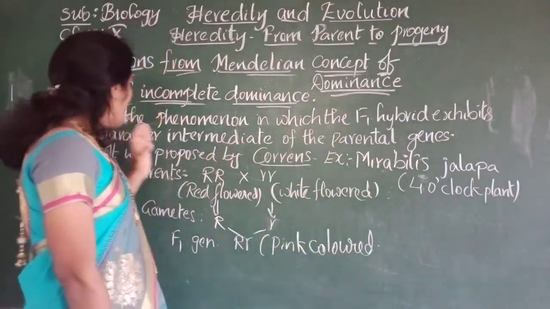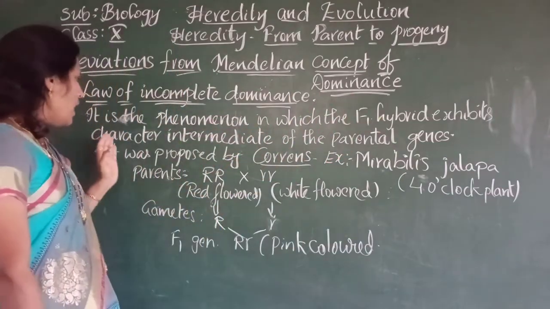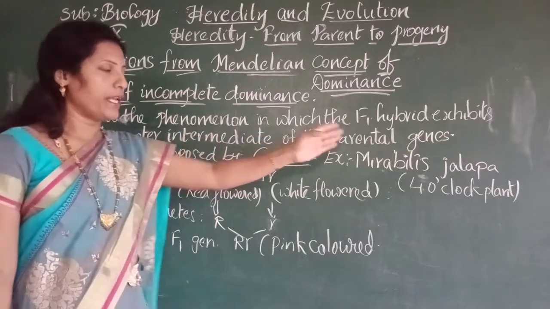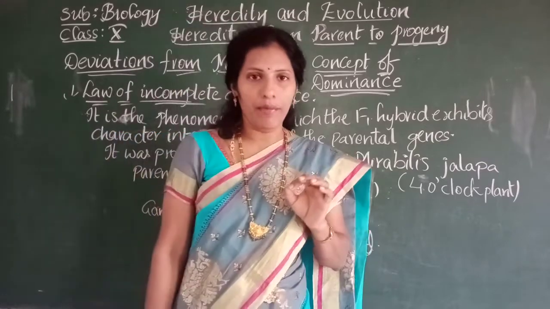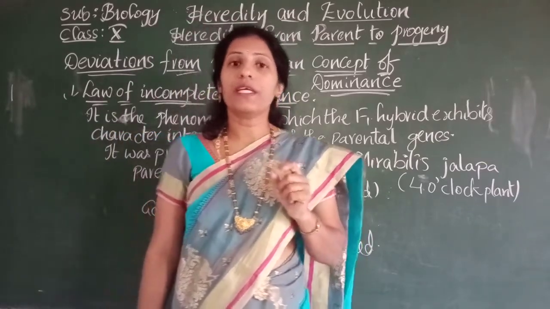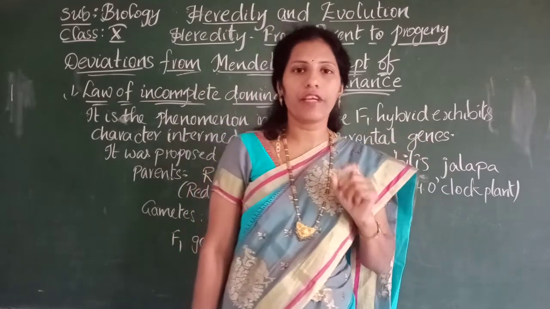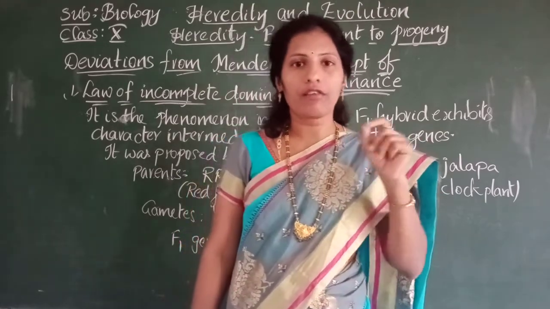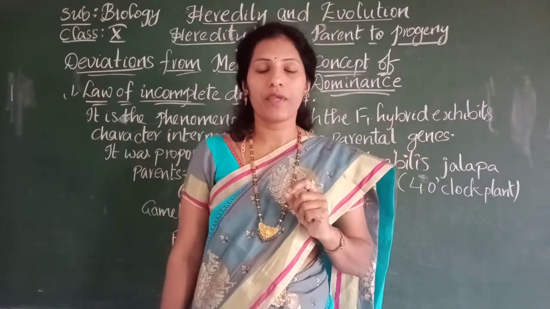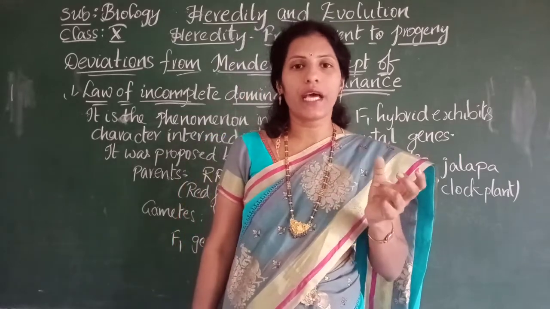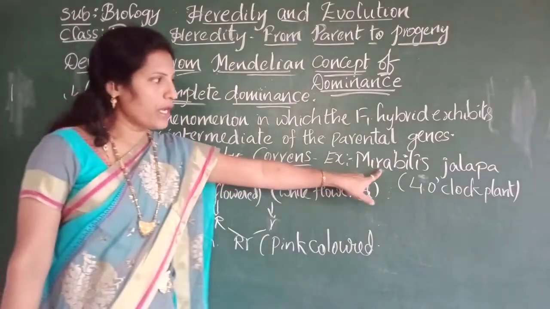We will see. It is the phenomenon in which the F1 hybrid's character is intermediate of the parental characters. That means sometimes the phenotype of the F1 hybrid may not match with either of the two parents, but it has an intermediate character of the two. For example, we can see Mirabilis jalapa.